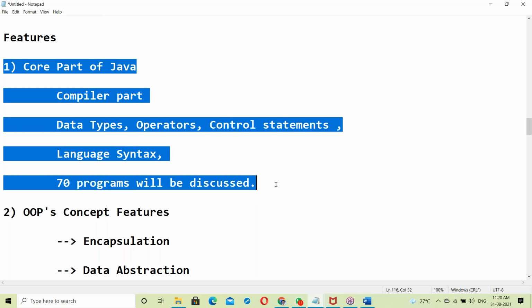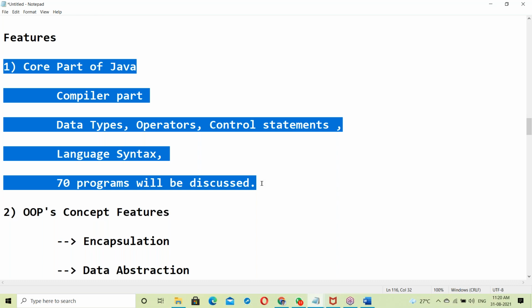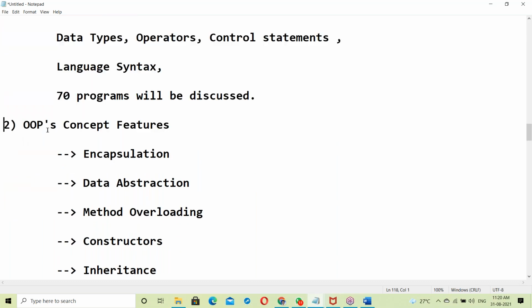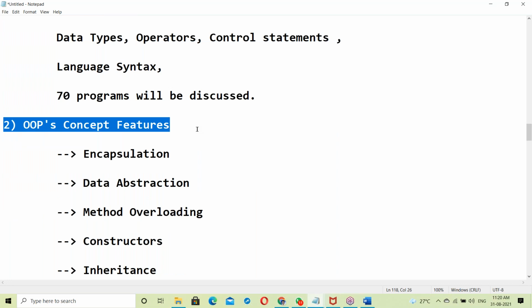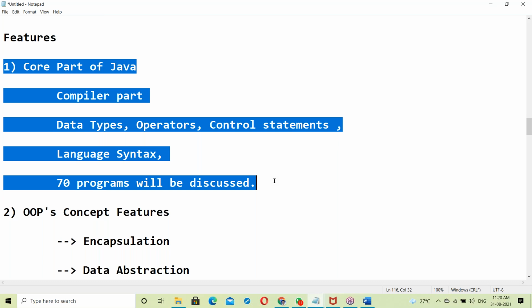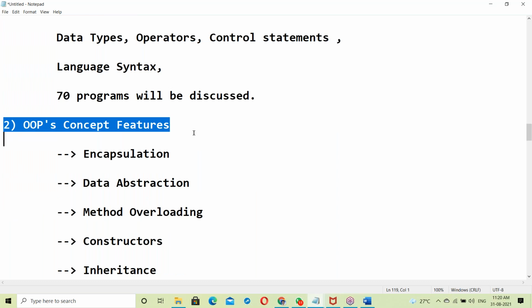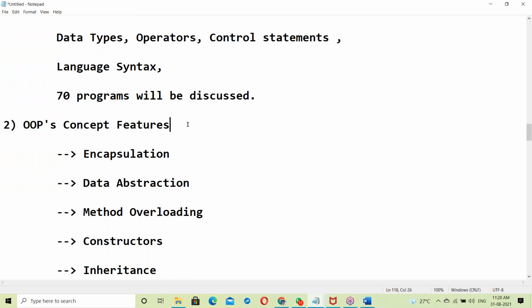This topic will take around 3 to 4 weeks. Once you gain programming skills, I'll move to OOPS concepts. Most Java trainers move directly to OOPS concepts, but I never will. Before OOPS concepts, I'll explain how to develop your programming skills. After improving programming skills, in a maximum of 3 to 4 weeks, I'll go to OOPS concepts. Any doubts still?